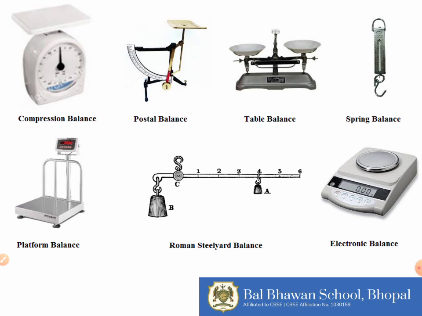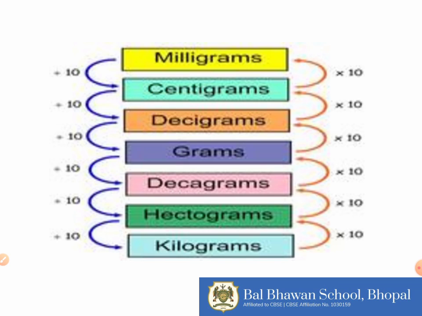There are some other balances also which are used for accurate measurement, like a compression balance, a postal balance, a table balance, a spring balance, platform balance, Roman steel yard balance and electronic balance. All these kinds of balances are for weighing different kinds of objects based on their size and weight.